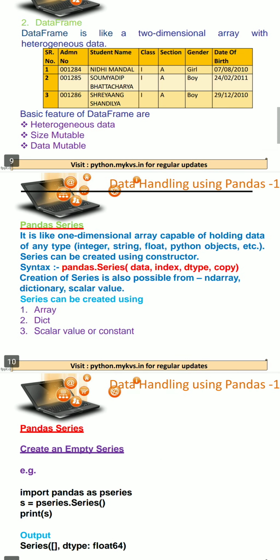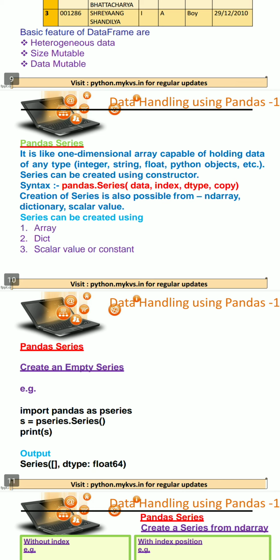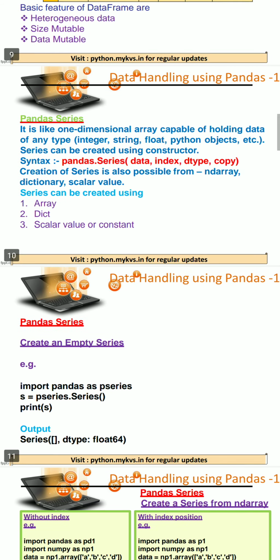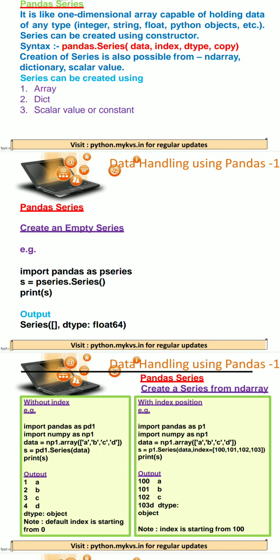Now the next thing we learn, we now know what a series is. Series is a continuous manner of data. How can we create a series? A series can be created with the help of an array, a dictionary, or a scalar value. Before learning creation of a series with the help of an array, we can create an empty series also, where we do not have to pass any value, we just have to call the method dot series. It will create a series and it will be blank.